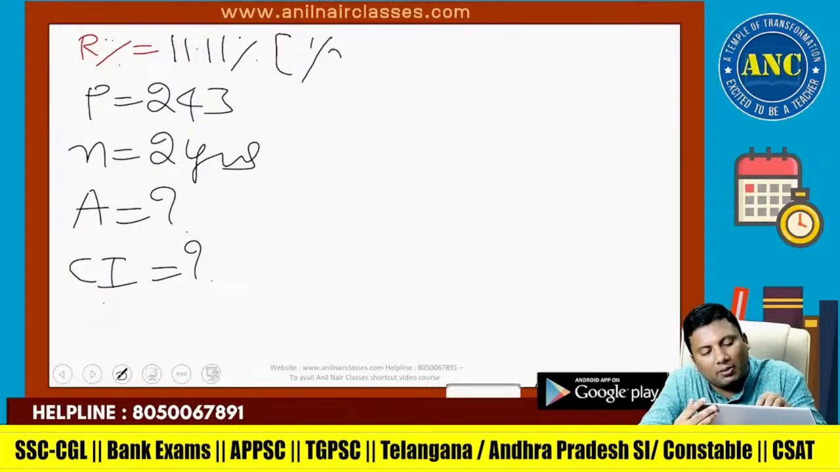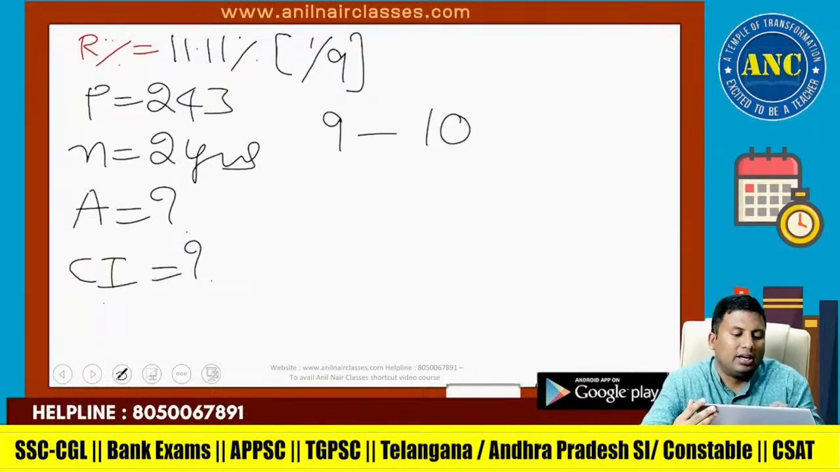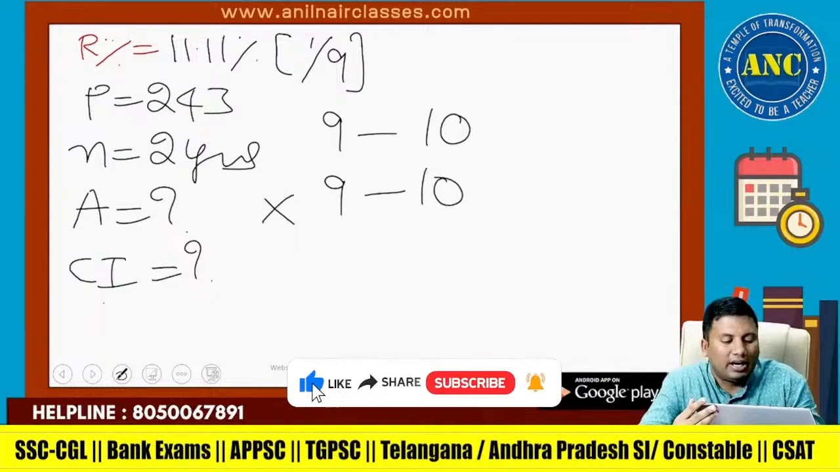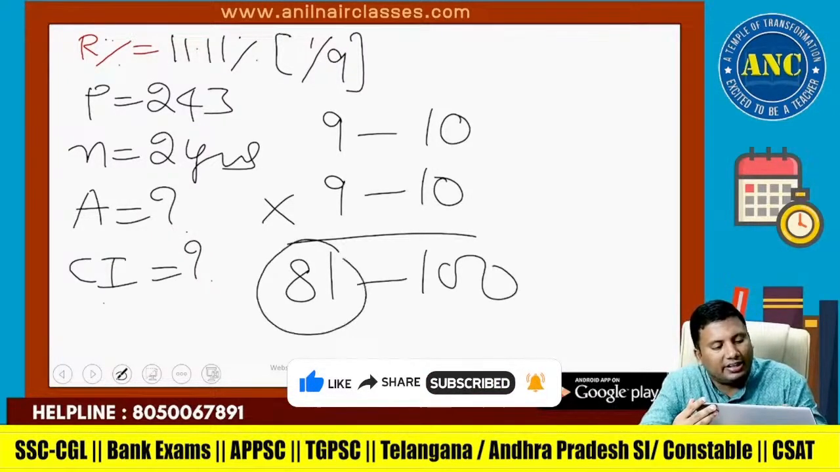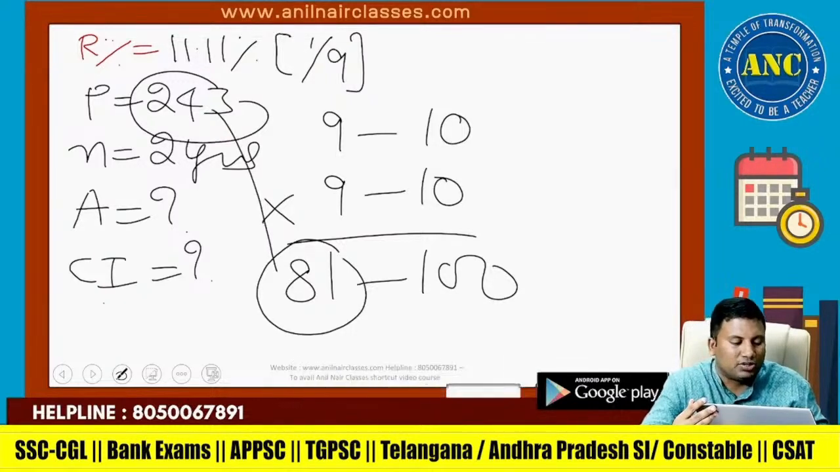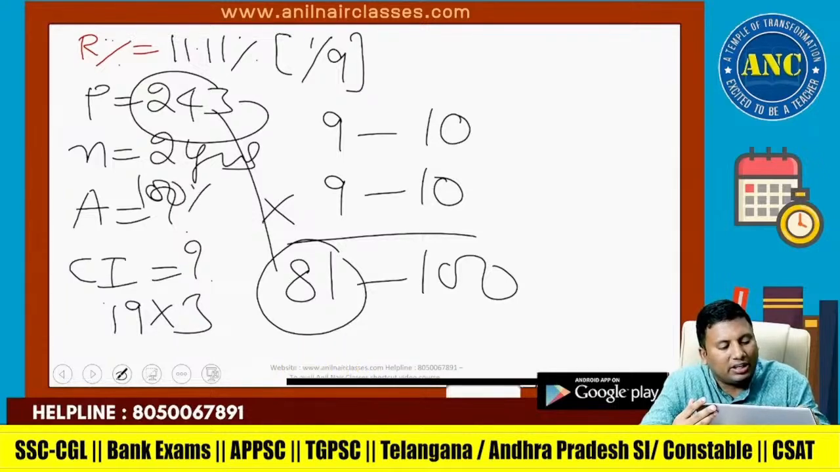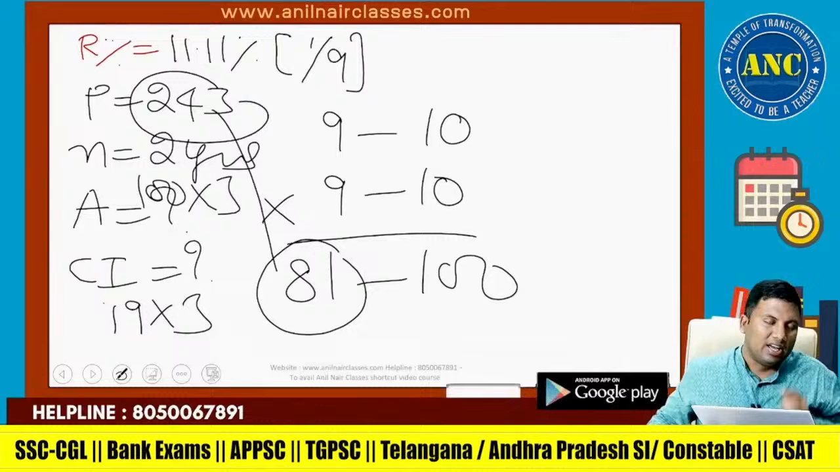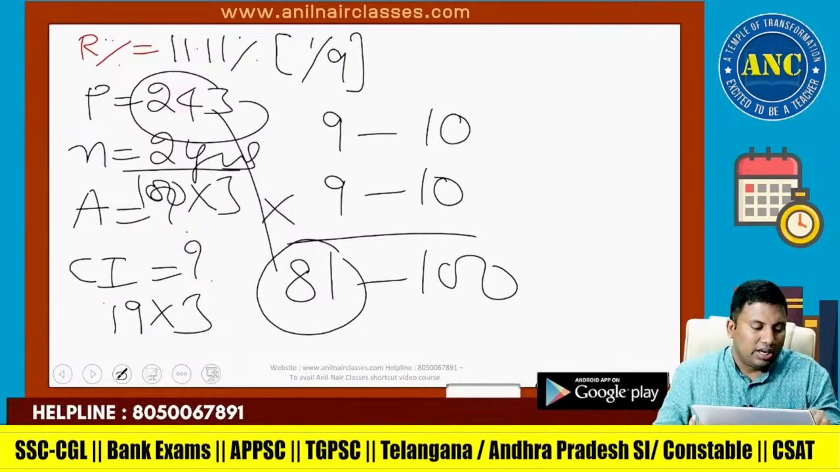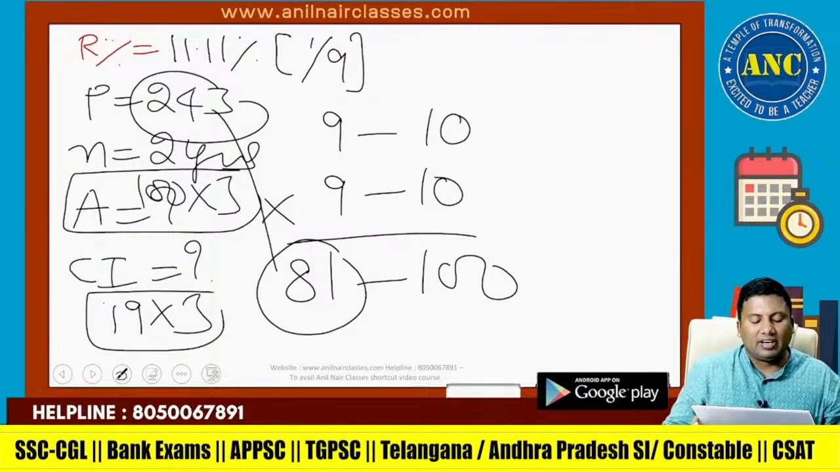11.11 is 1 by 9. 9, 1 increase, 10. 9, 1 increase, 10. 9 9s are 81, 10 10s are 100. Initially 81, and 243 is 3 times. All are 3 times. CI is the change: 19 into 3. Amount is 100 into 3. Just by looking at a question itself, you can mark the answer if you know these approaches. Amount is 300 and CI is 57.